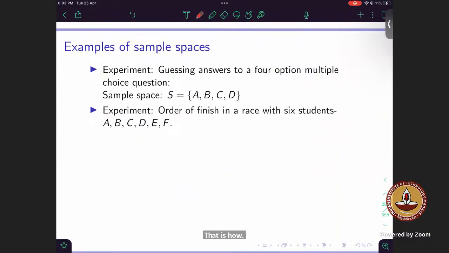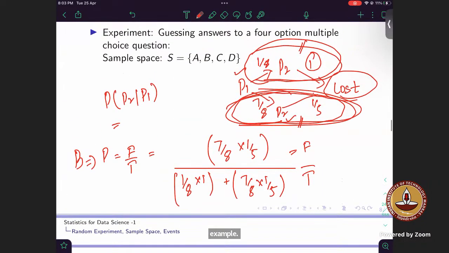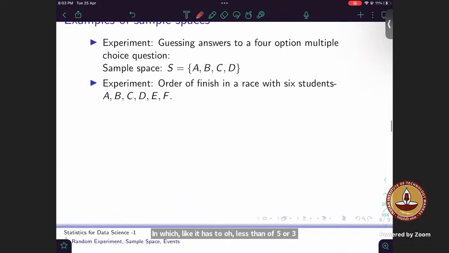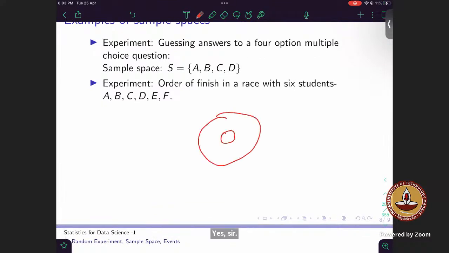So to explain this Bayes rule, I will take another example. The dart question, in which it has to land in less than 5 or a 3. Is it the practice assignment question, sir? Yes. Is it something like what is the probability that it will land in this area? Correct. Yes, that is the question.